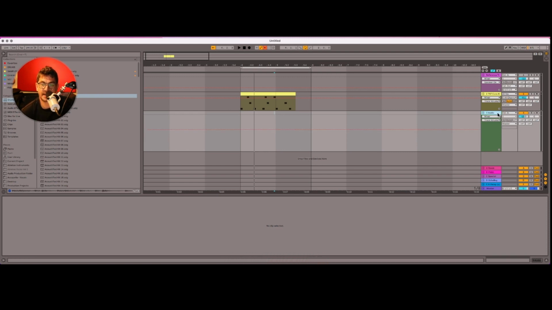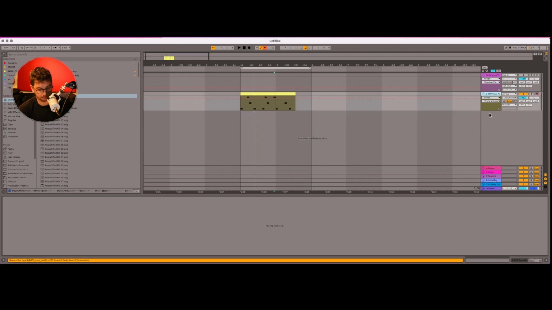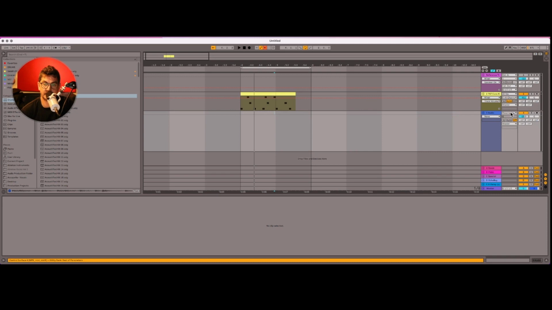And then what I also like to do is set resample as the default. Cool. Now, if you right click here, you can assign or save as default audio track. That means instead of just bouncing in at random, this is going to default the audio track. Just hit yes. And every time you create a new audio track, you're going to see a resample -10 is set up and ready to go.